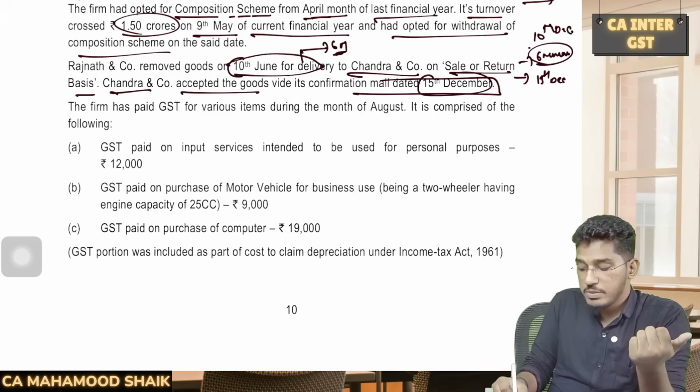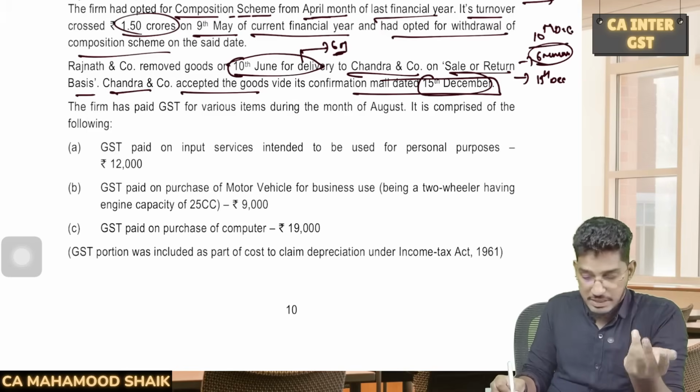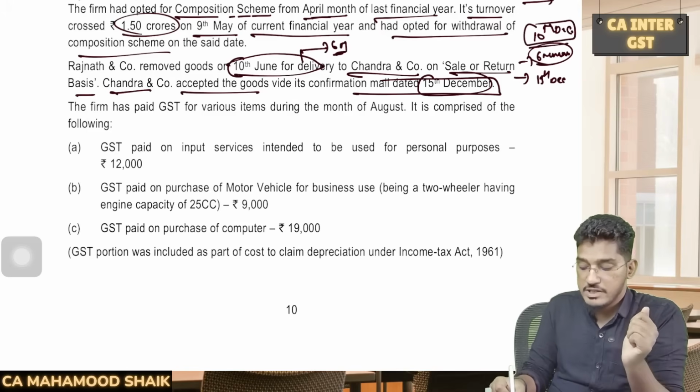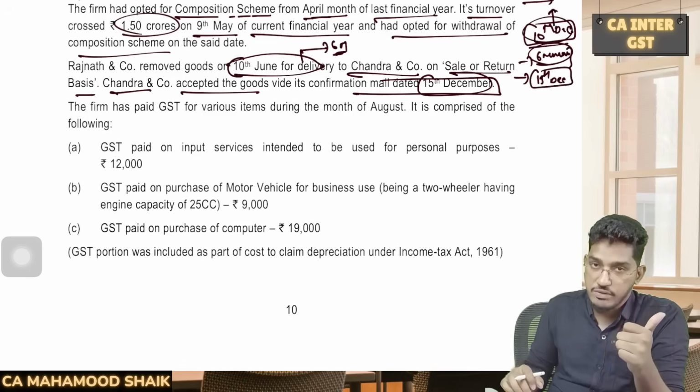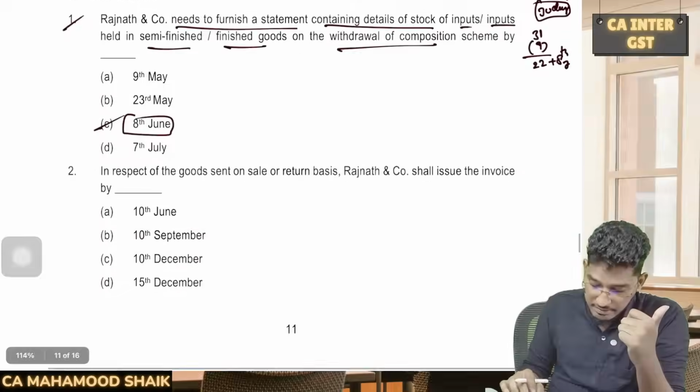So invoice is required to be given either within 6 months from the date of the removal of the goods or the actual supply, whichever is earlier. Here 6 months will expire on 10th of December, whereas actual supply has taken place on 15th of December, whichever is earlier. 10th of December will be the due date within which we are required to give the invoice. So on that, we will have one question.